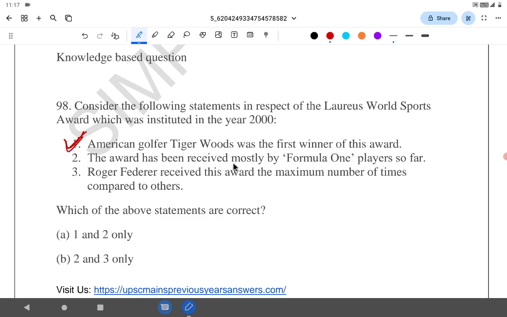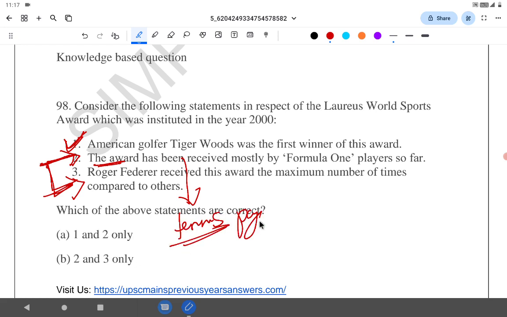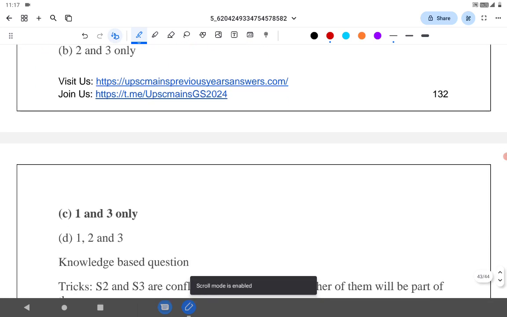The award has been received mostly by the Formula 1 players so far. Roger Federer has received a maximum number of awards. See, again, conflicting. They are saying the maximum number of awards are by Formula One, the car racers, but Federer has received a maximum number of awards. Actually, the highest number of awards received is by tennis players, not Formula One racers. So statement 2 is wrong. The answer is 1 and 3.